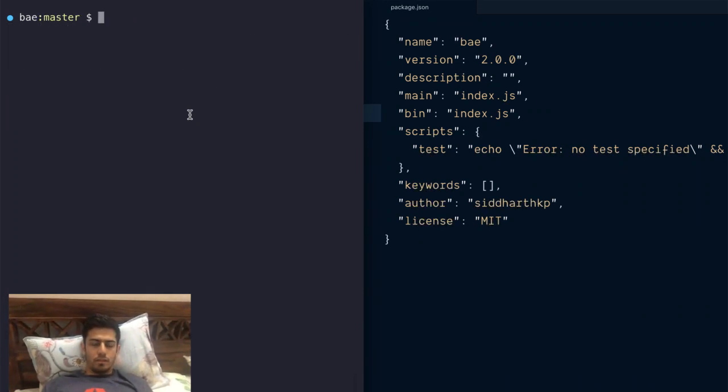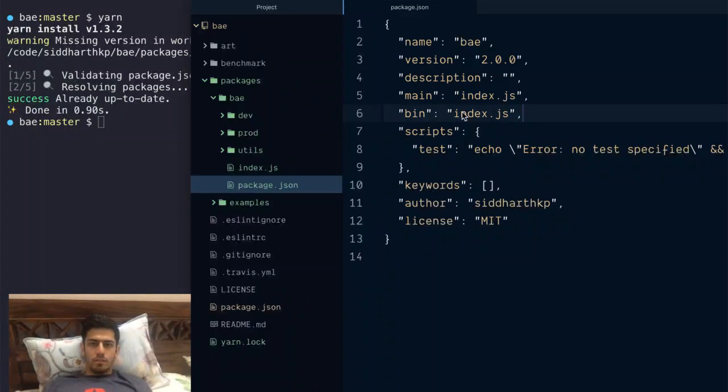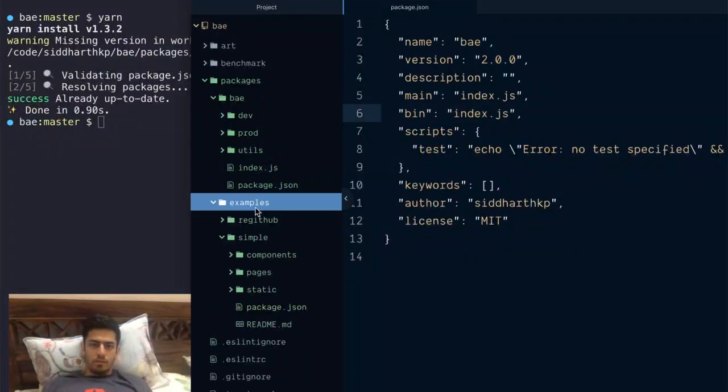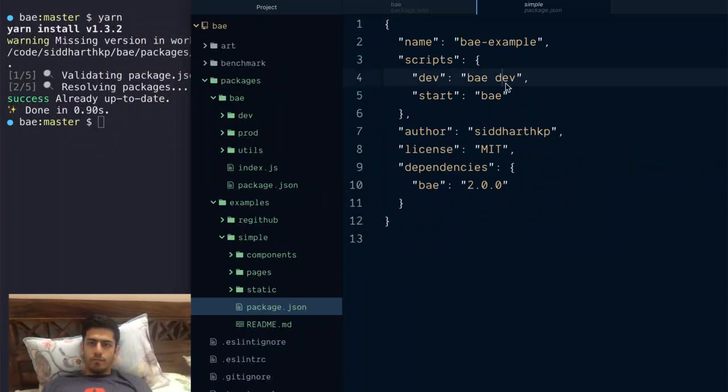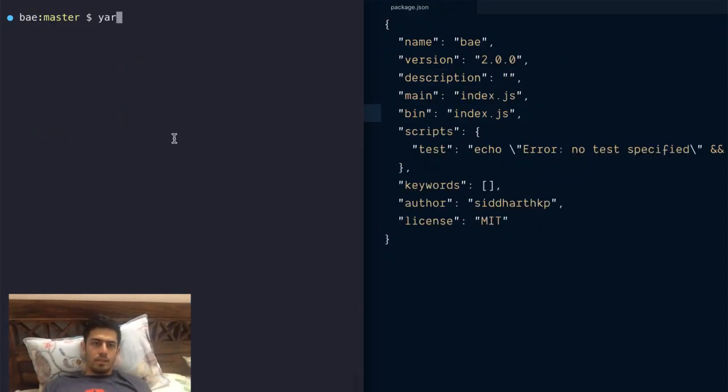Let's see. Oh, wait, there's an error here. Missing version in workspace. Something simple. Oh, okay. So it seems like every package should have a version. I'll just make it 0.0.1 because I don't really care about what the version of this is. Okay, let's run yarn again.